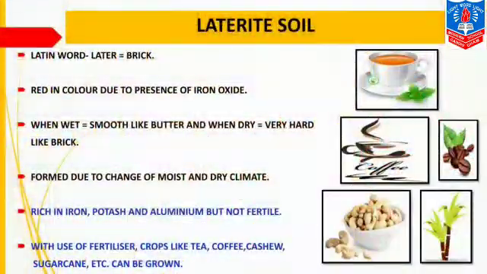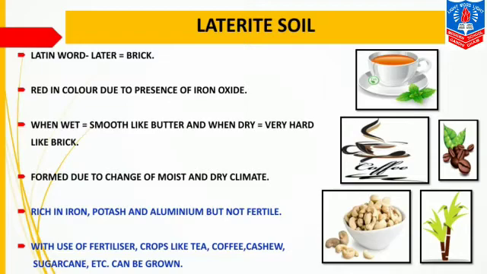The next type of soil is laterite soil. This word laterite is derived from the Latin word later, which means a brick. It is red in color due to presence of iron oxide in it. Next is when wet.